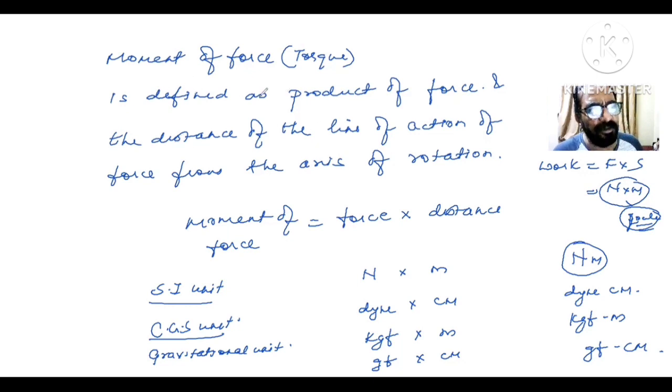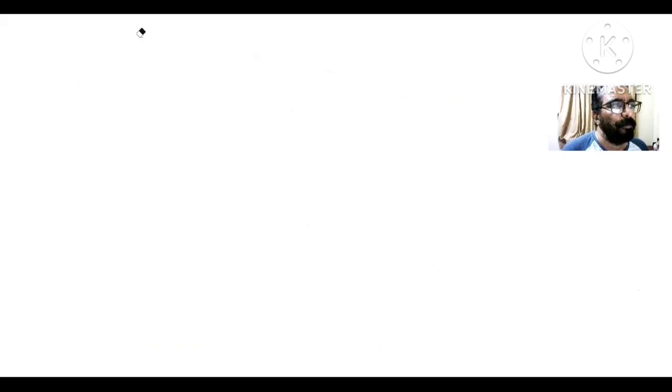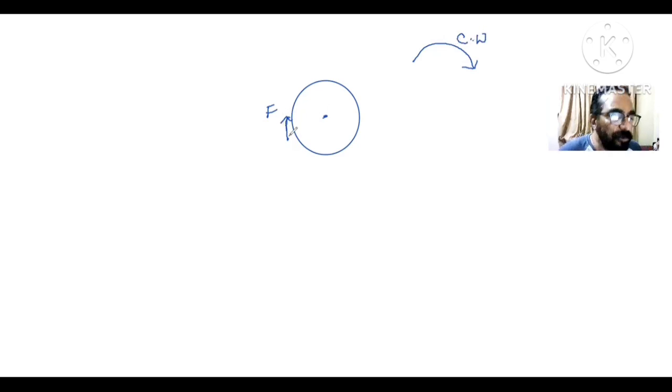Now after knowing this moment of force, I tell you, children, the rotation is possible in two different ways. Any body you want to rotate, there are two possible rotations. Suppose this is a wheel, pivoted at this point. I can apply a force here, in this direction, which is called the clockwise direction.